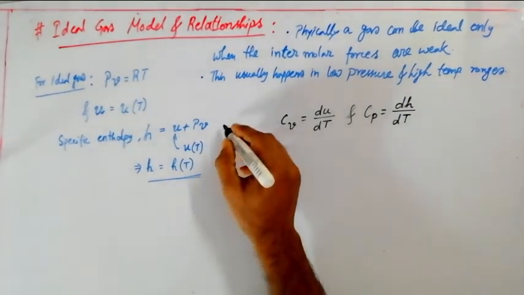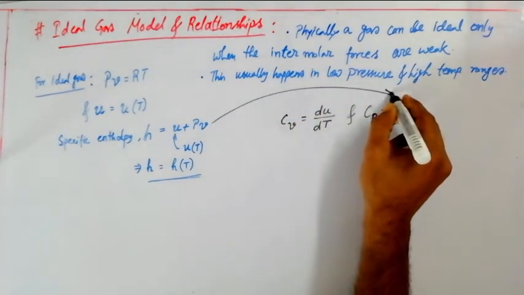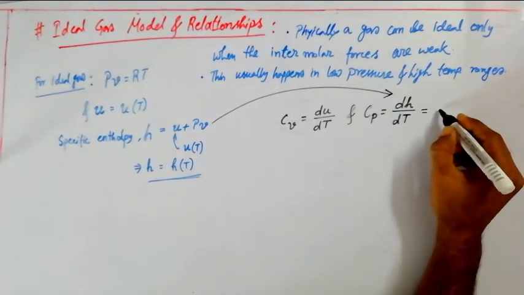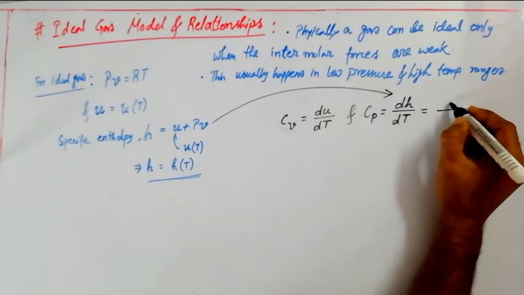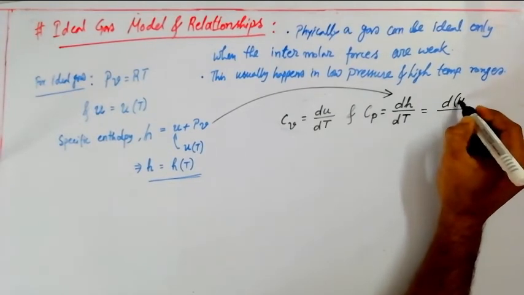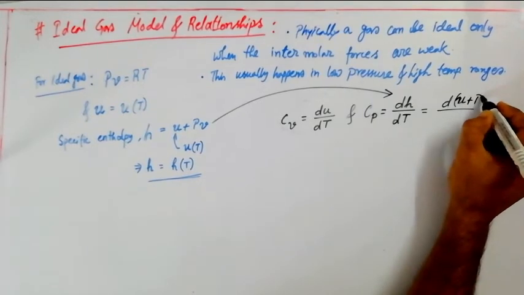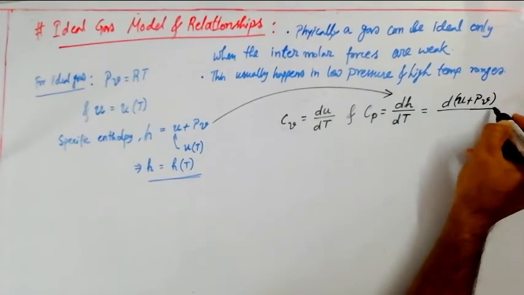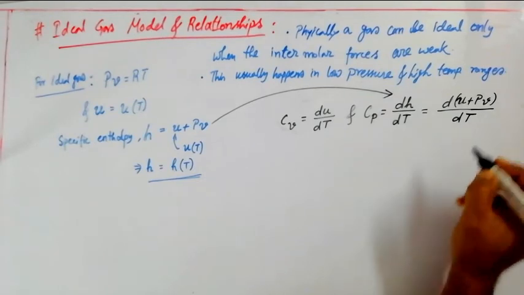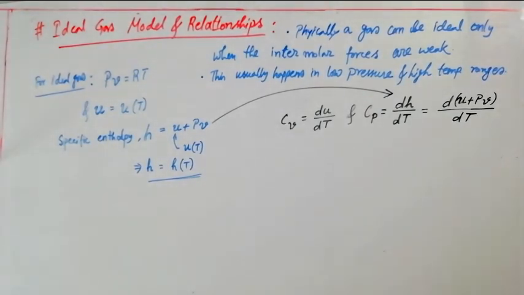Now from there, if I substitute over here, then what will come? Cp equals d of small u plus Pv by dT, isn't it? Just h, or rather say small h, is replaced by u plus Pv.